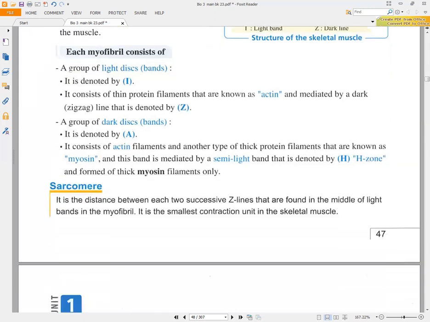So if I want to define what's meant by the sarcomere, it's the distance between two successive Z lines that are found in the middle of the light bands in the myofibril, and it's the smallest contraction unit in the skeletal muscle. It's very important. It's the smallest contraction unit, okay?